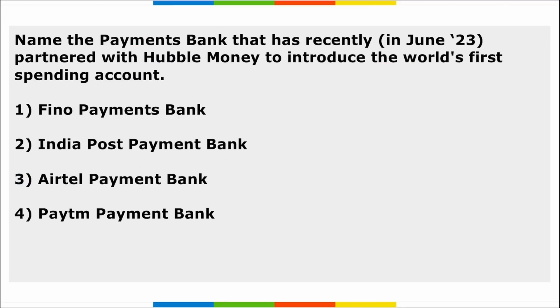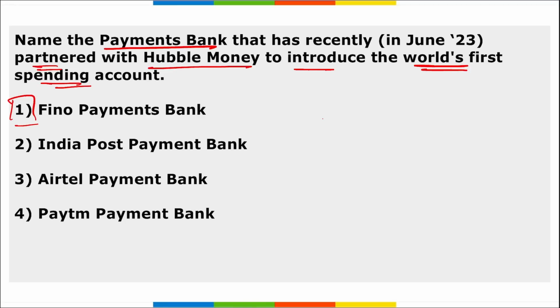Correct. Next, name the payments bank that recently partnered with Hubble Money to introduce the world's first spending account. It is Fino Payments Bank, right? Fino Payments Bank partnered with Bangalore, Karnataka based fintech company Hubble Money to introduce India's and the world's first spending account that is aimed at helping customers manage their finance, track expenses, and earn rewards on purchases.